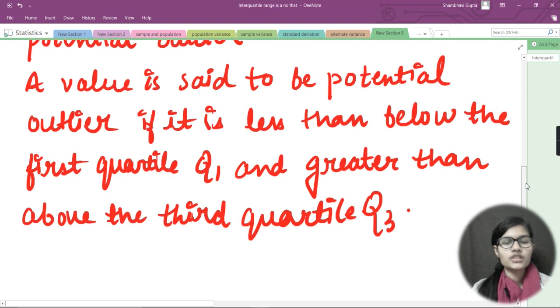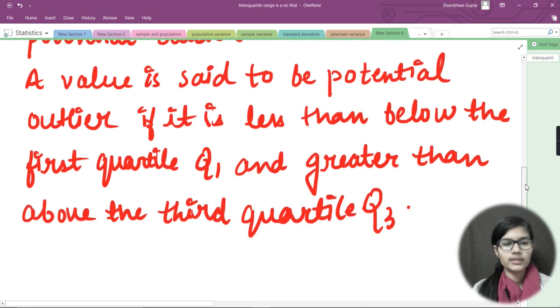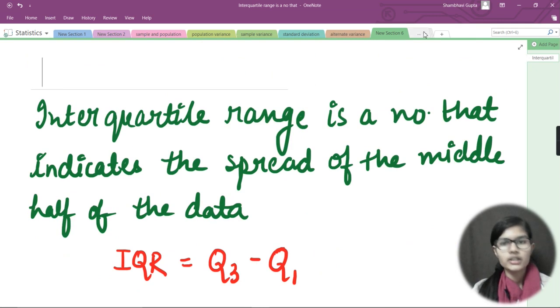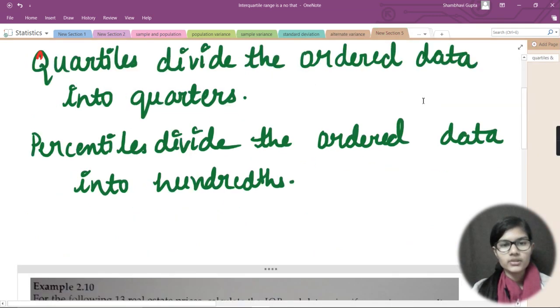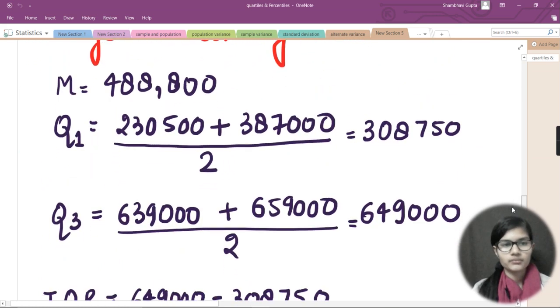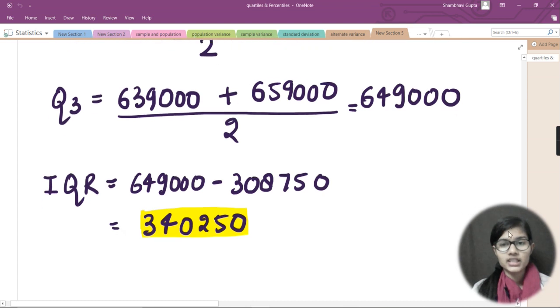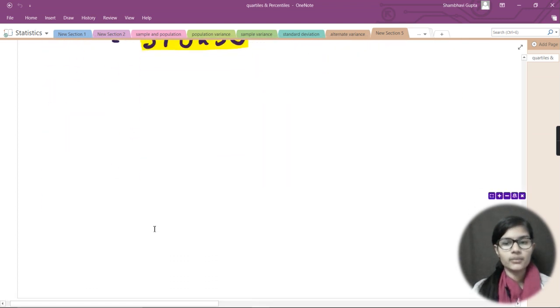Yeah, a value is said to be a potential outlier if it is below the first quartile Q1 or above the third quartile Q3. So now we just need to check whether there is any value which is less than the first quartile, that is 308750, or greater than 649000. If there is any number like that, it would be treated as our outlier.